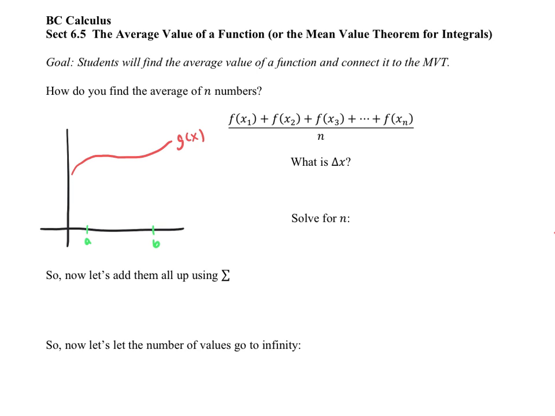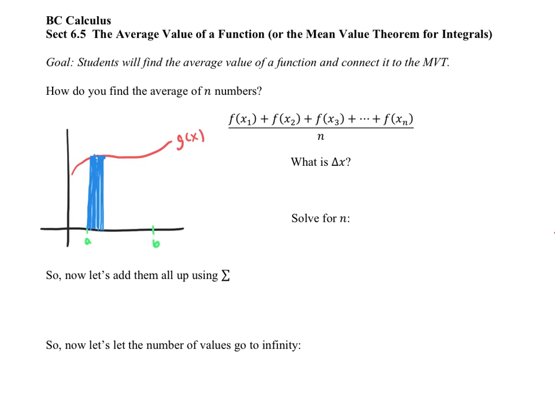Well, what we would do is we would take the g values on this particular interval. So we would take a g value and take another one and take another one, and so on. You can see that there's maybe a little bit of space between these values, but we're pretending like this is infinitely skinny and there's really not any gap at all. We're just taking all of the g values at every single one of these little spots over and over again, and we're adding them all up. And then we're going to average them by the number that we have.